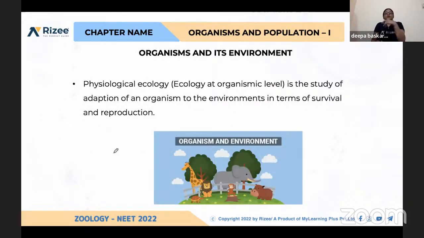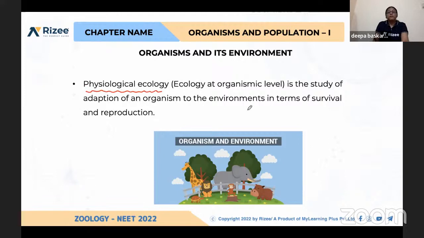Yes, again, physiological ecology, that is ecology at organism level. Physiological ecology means the study of adaptation, because the environment is not always the same. The temperature, rainfall, humidity, water level, everything will be changing. So physiological ecology means, if one organism is living in that environment, how it is getting adapted to the different situations existing in the environment. That is called as physiological ecology.